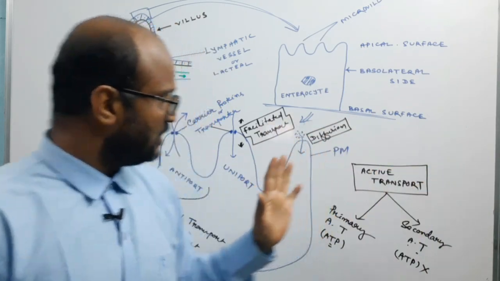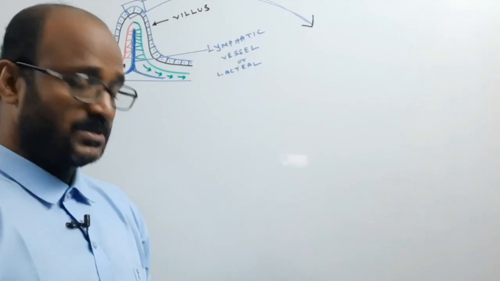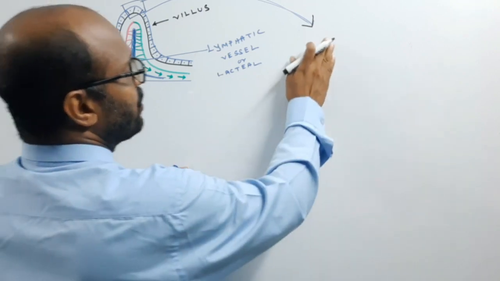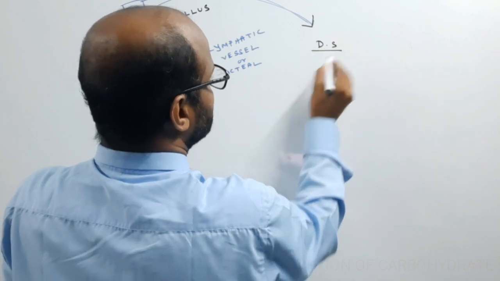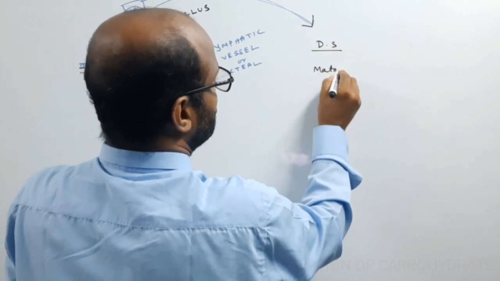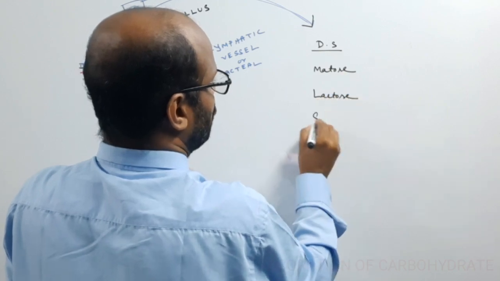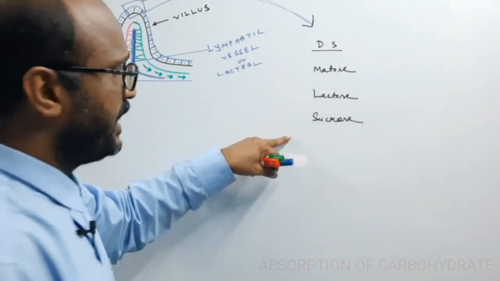So first come to the absorption of glucose. Now come to the absorption of carbohydrate. The end products of carbohydrates, the disaccharides, may be maltose, lactose, sucrose. These are the disaccharides.